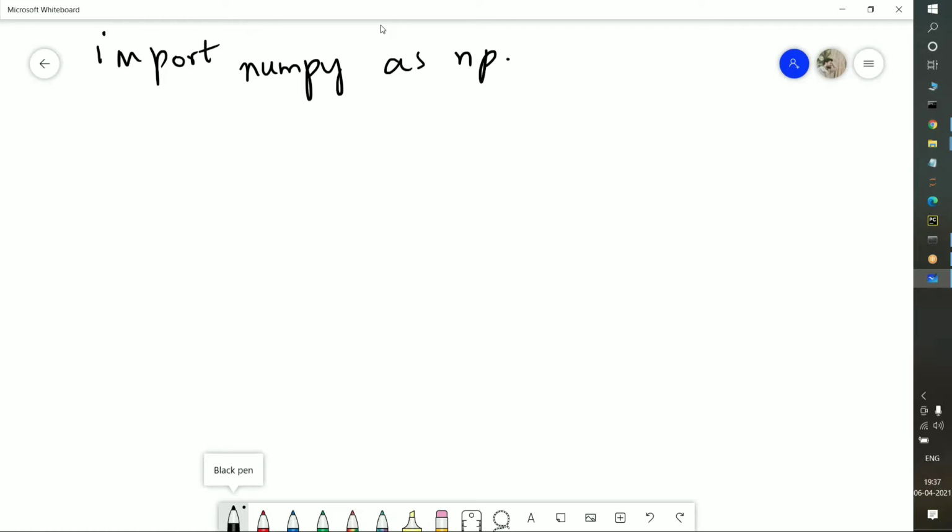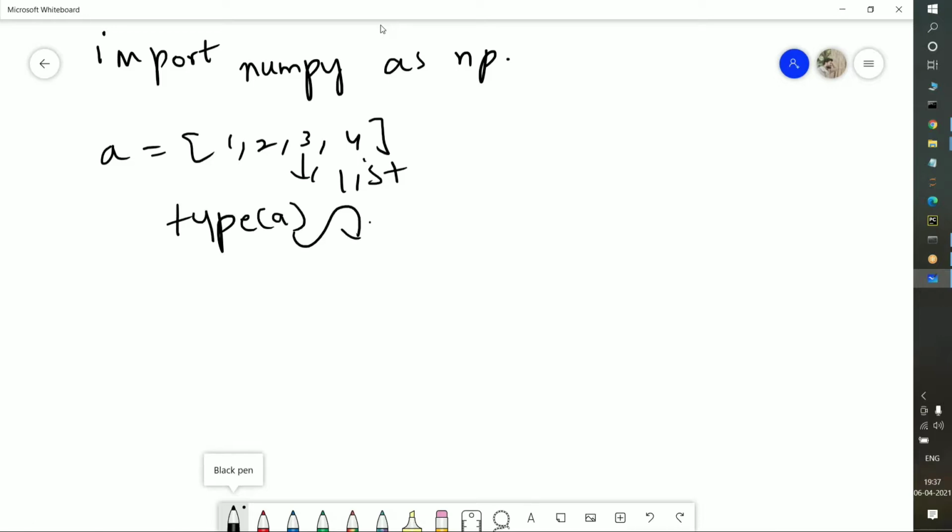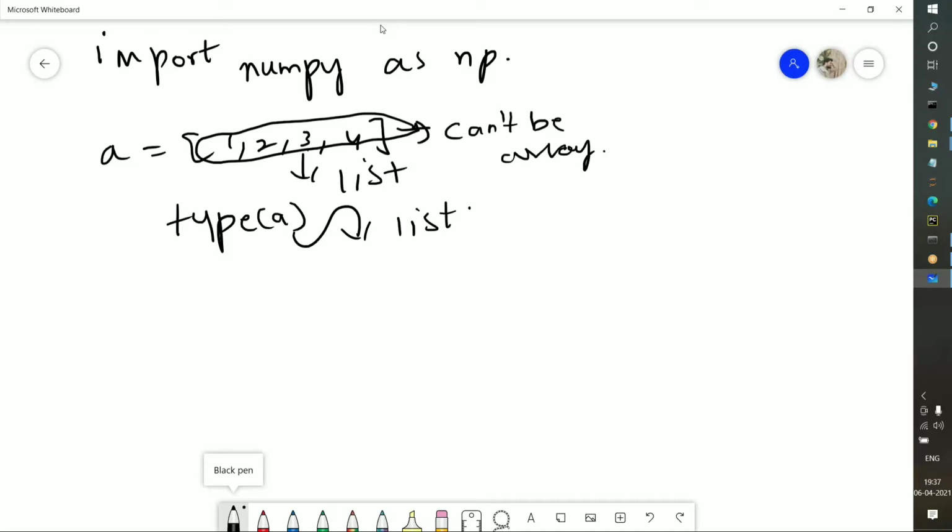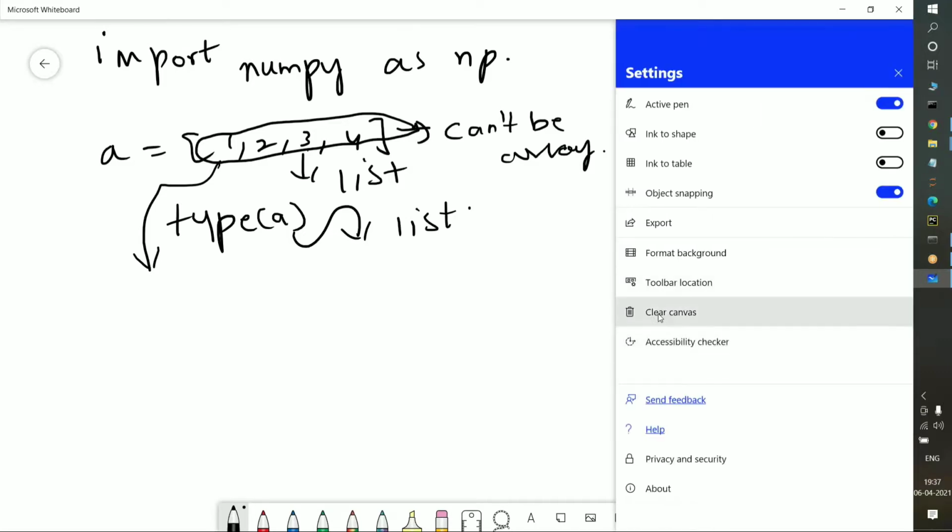I told you yesterday the list will be in the format of a equal to [1, 2, 3, 4]. This is nothing but a list. If you want to print the type, you can print type of a, and it gives the answer that it is a list format. But I told you yesterday a list cannot be an array. What we will do is take this list and, with the help of this list, we can prove an array. There are a lot of differences there. We will take the help of array and see how we can implement the one-dimension array, two-dimension array, and three-dimension array. We will see how we can implement each and everything.